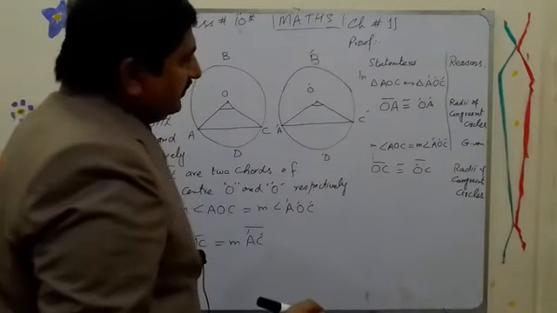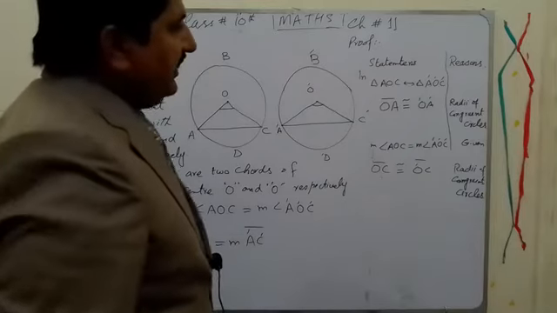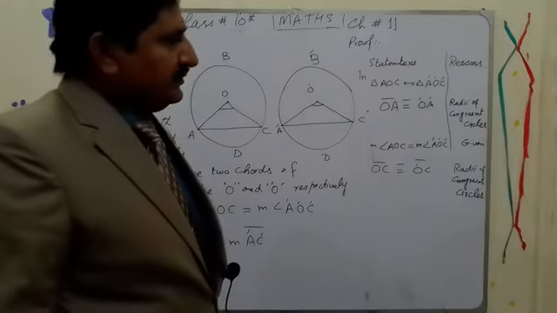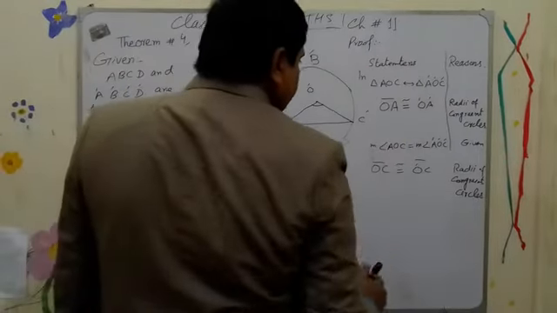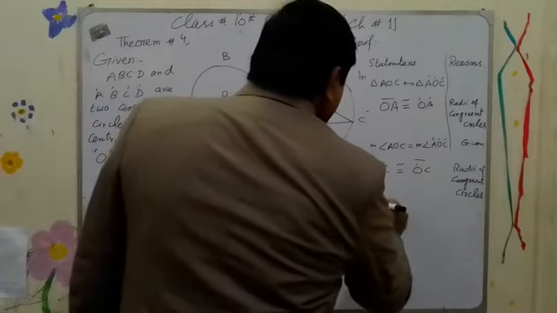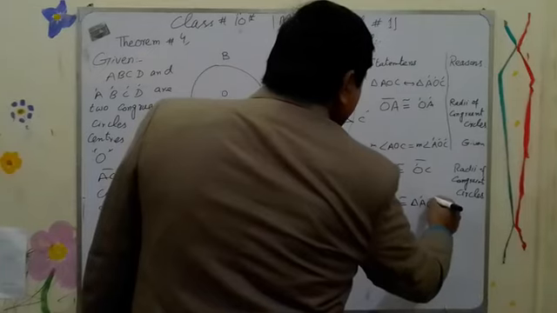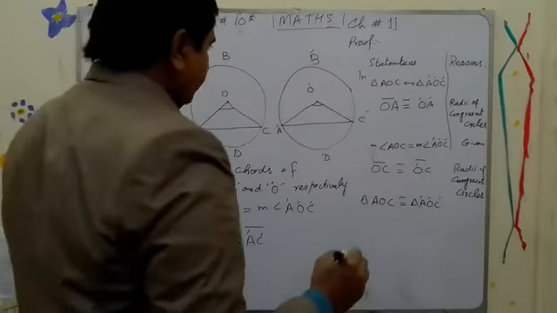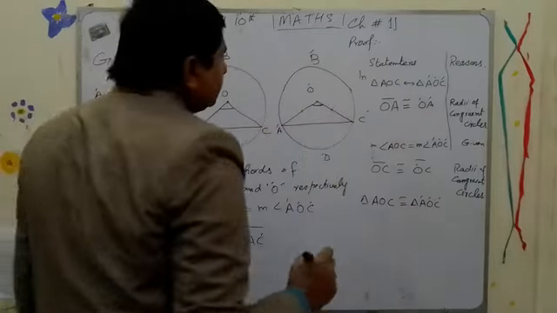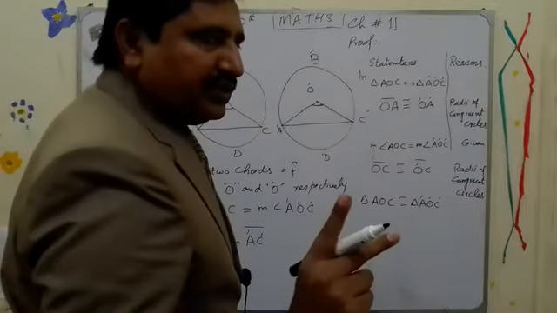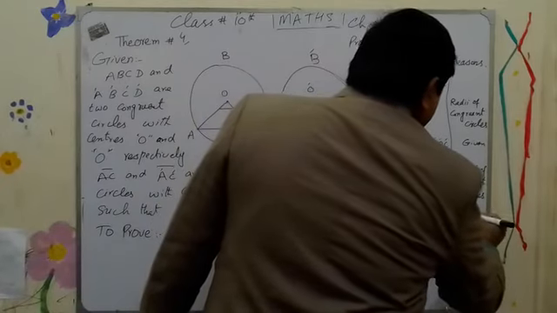Right? So you know that to prove the congruency of two triangles, we just need three things: two angles and one side, one angle and two sides, or three sides or three angles. So here we have two sides and the included angle, so the triangle AOC is congruent to the triangle A prime O prime C prime. And what should be the reason? Look at this, one side, another side, and the included angle, it means that we have to use the side angle side postulate.